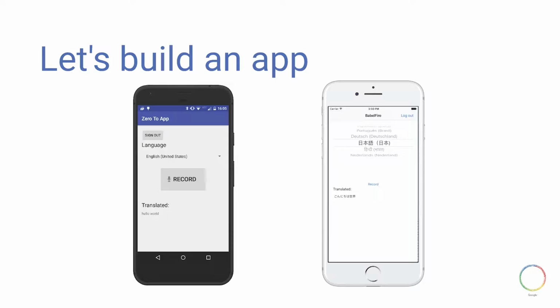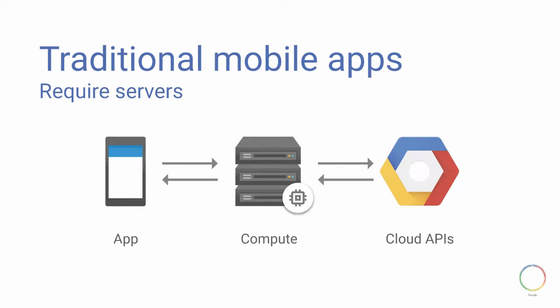If we were to build this app traditionally, we might follow this sort of architecture, where I've built my app that has my UI, but it talks over a RESTful interface, and most of the interesting computation happens on an application server. So the translation, the storing of files, and this may call out to cloud APIs, perhaps to make use of cloud database solutions. In fact, my application server may be a cloud VM, may be in the cloud itself. But that takes a long time to build, and then we would have to secure it. But what we're really interested in is building our app.